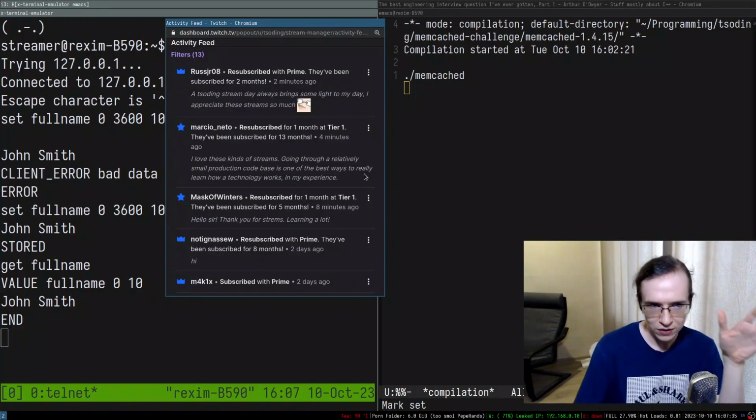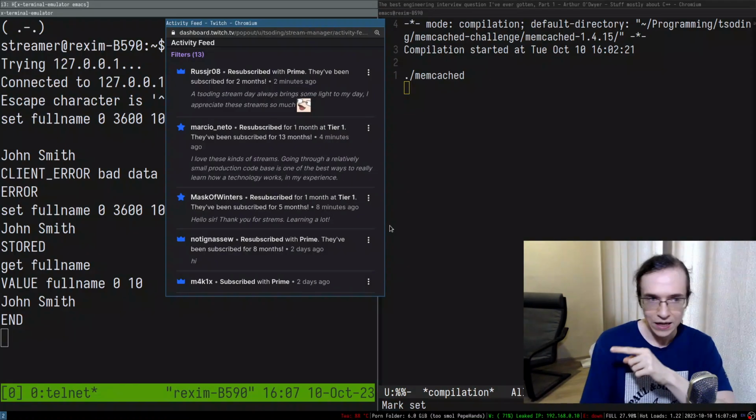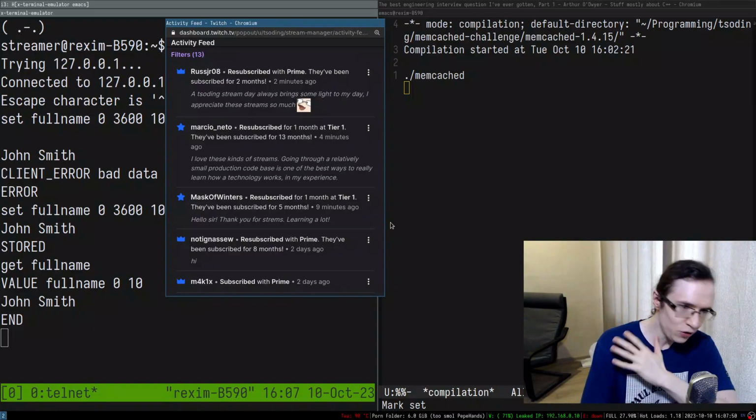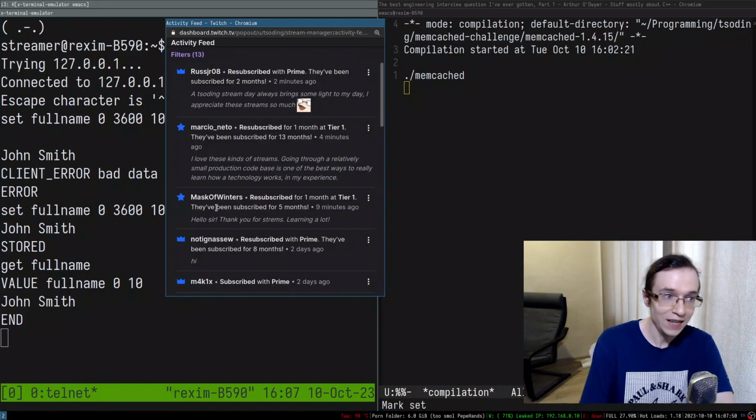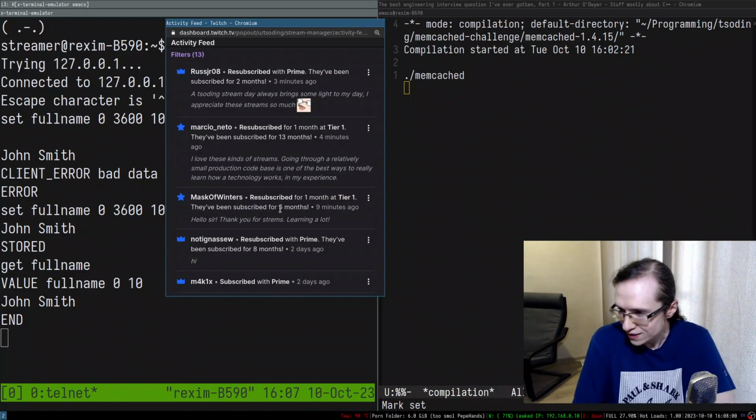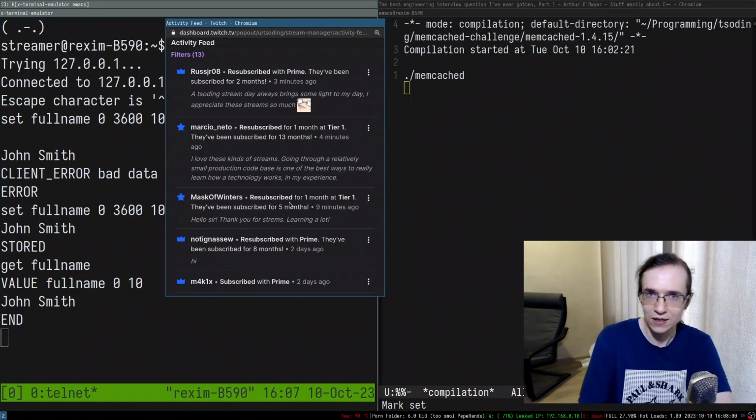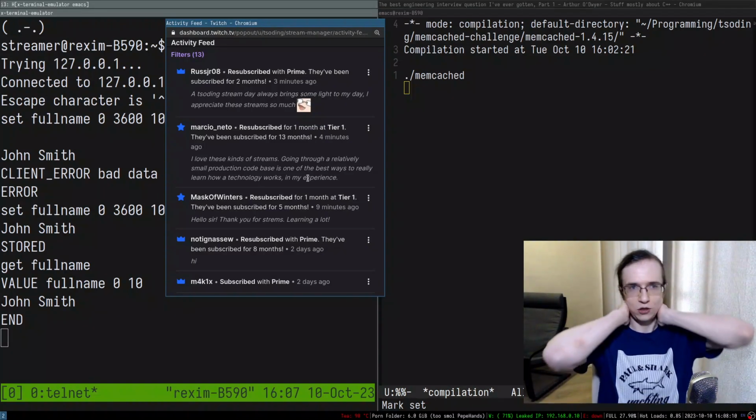And what's interesting about this specific question, this specific sort of engineering challenge, is that it is as close to your real job as it can possibly be. Unlike LeetCode coding interviews and stuff like that, because this is literally what you will have to do on your day-to-day job. You would have to take an unfamiliar source code and extend it. Nobody's going to explain to you how this source code works. It's up to you to learn it, find the points of extension, and extend that source code. And it's just so good. It's such a good question.